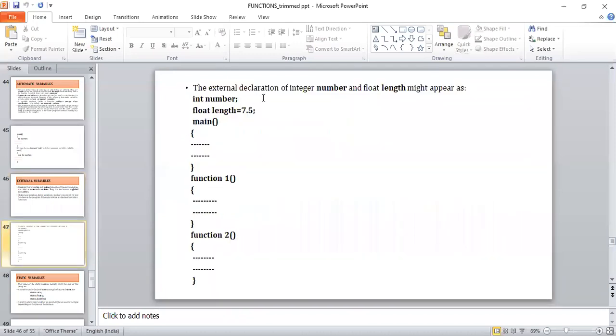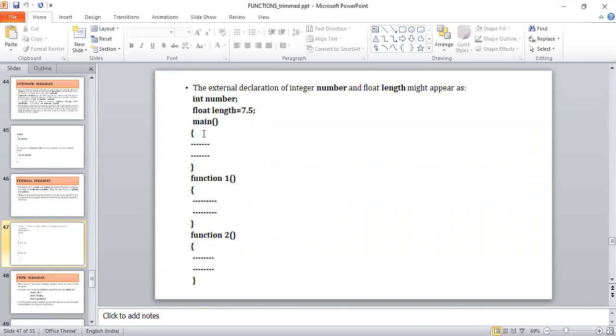For example, here I have taken 2 variables, int number and float length equal to 7.5. Here in the main function, I can make use of these 2 variables in function 1 as well as in function 2. That's why number and length have become external variables.